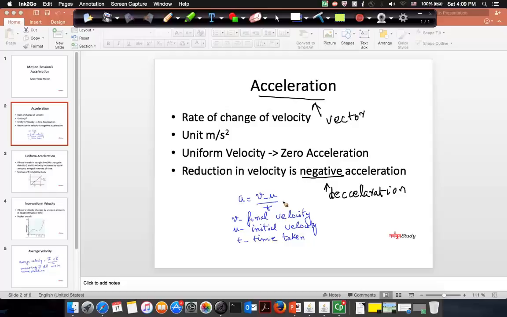So when there is acceleration, or when there is deceleration, there is non-uniform motion. The acceleration can be positive where the speed is increasing, or the acceleration can be negative where the velocity is decreasing. So if the velocity is increasing, it's positive acceleration, and if velocity is decreasing, it's negative acceleration, which is also called deceleration or retardation. So these are some other alternative terms which are used for negative acceleration.